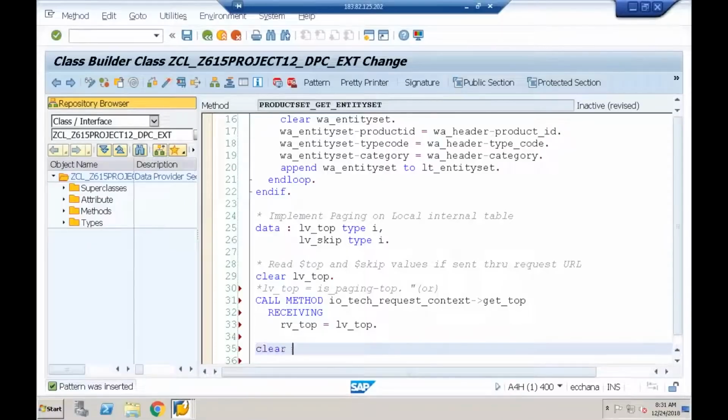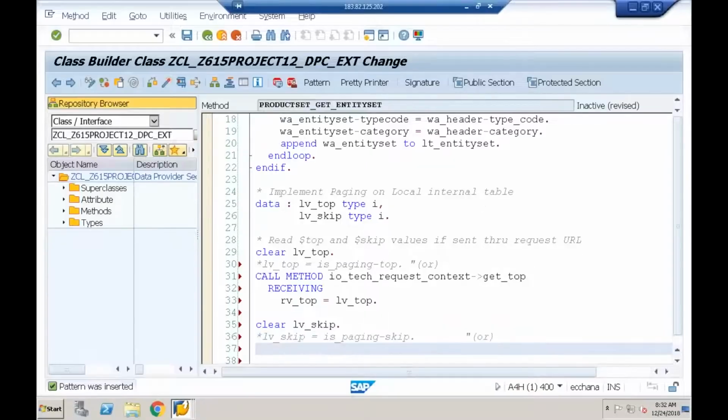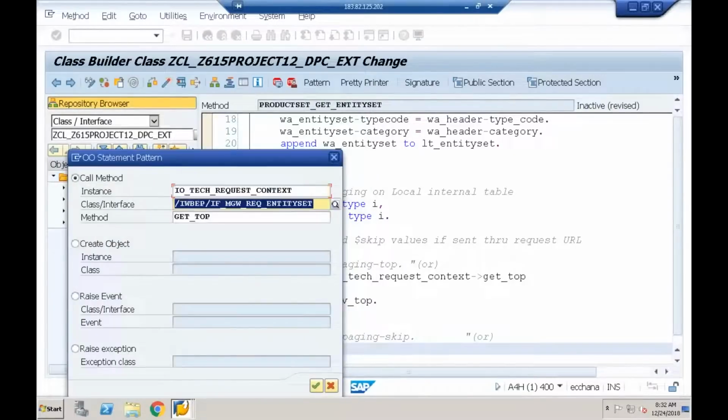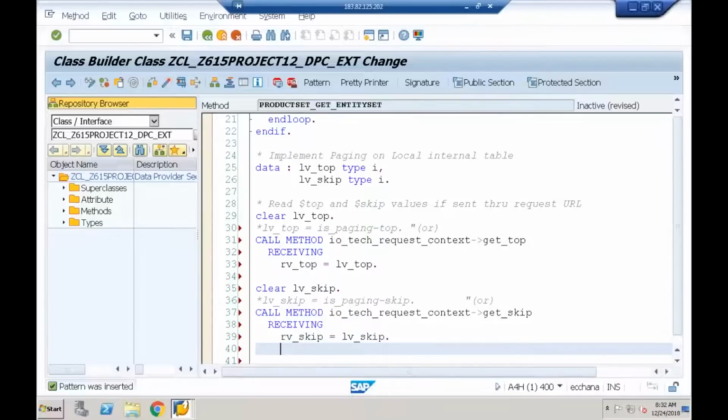Similarly, I have to get the skip value now. So lv_skip is equal to, in the same parameter, is_paging-skip. Or else here also I can go to the pattern, get_skip. Returning becomes receiving: lv_skip. So I get the top value and the skip value.